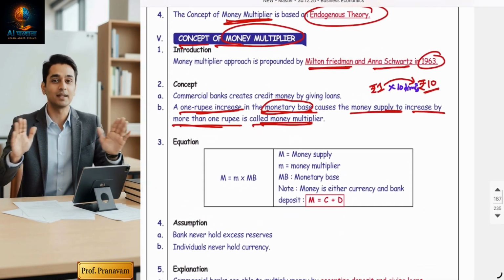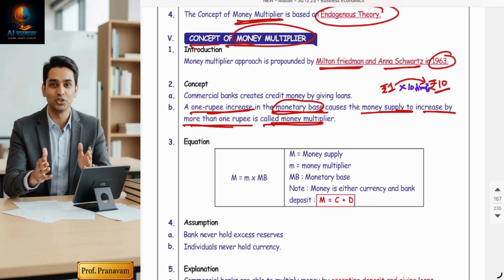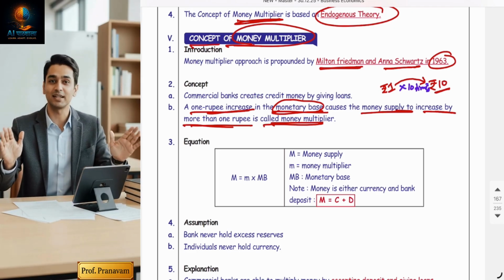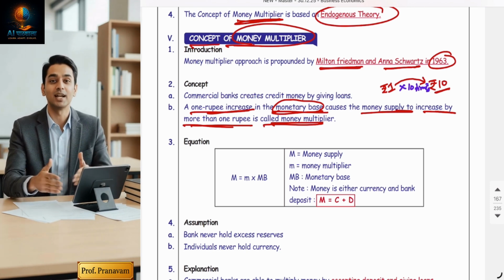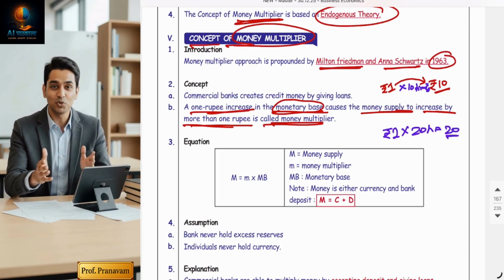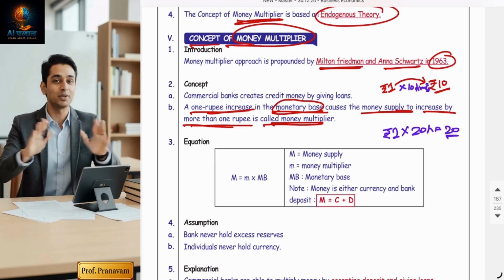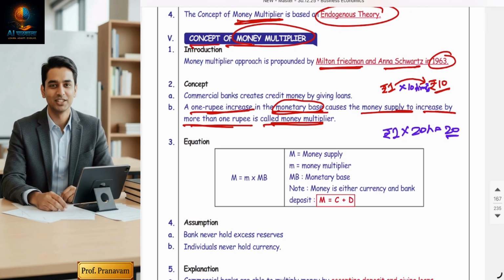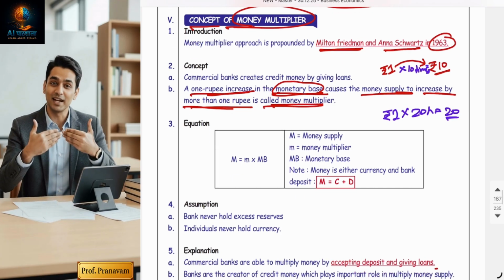And you know what? The more the money gets multiplied, the more the country is developing, with economic growth and people becoming richer. Printing more money is not a solution. If you want to develop your country, money should be printed less, but the multiplier should be greater. If 1 rupee gets multiplied 20 times, it will play a role of 20 rupees. So it is the duty of the RBI and the government to print very little high-powered money, but roll it more and more. The more money gets multiplied, the more the country develops, with faster growth.